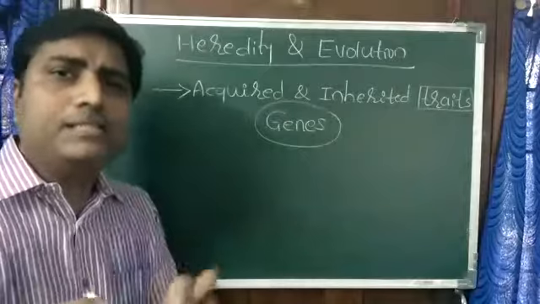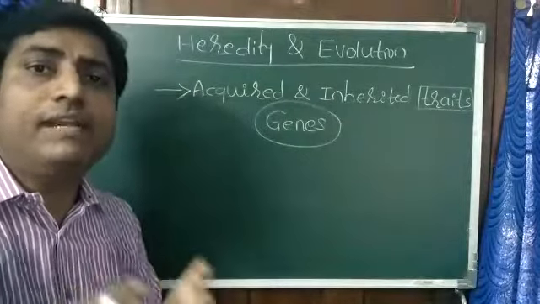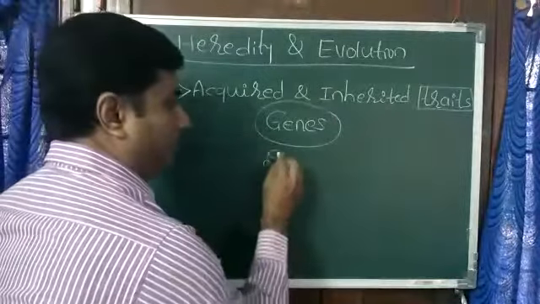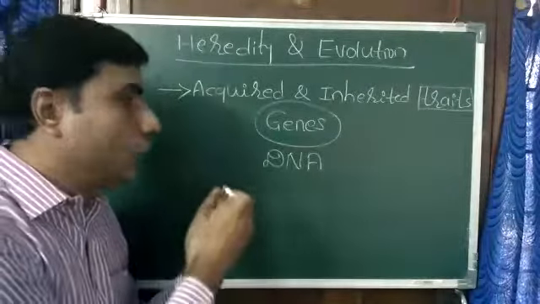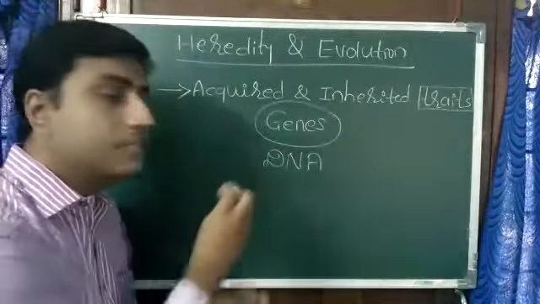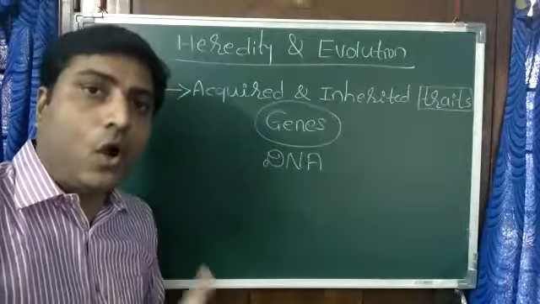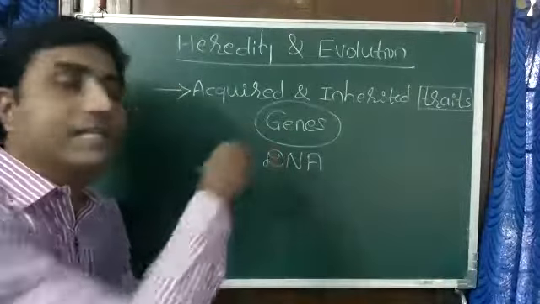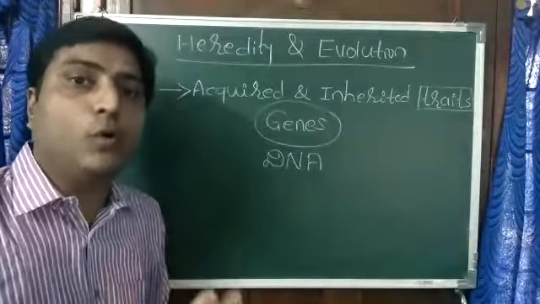In a simple sense, genes are the parts of DNA. You know what is DNA? Deoxyribose nucleic acid. Each and every character of our body is controlled by the genes or DNA, and they are present on the chromosomes.